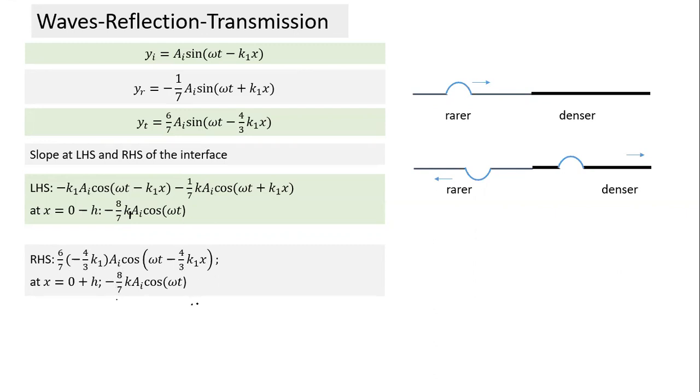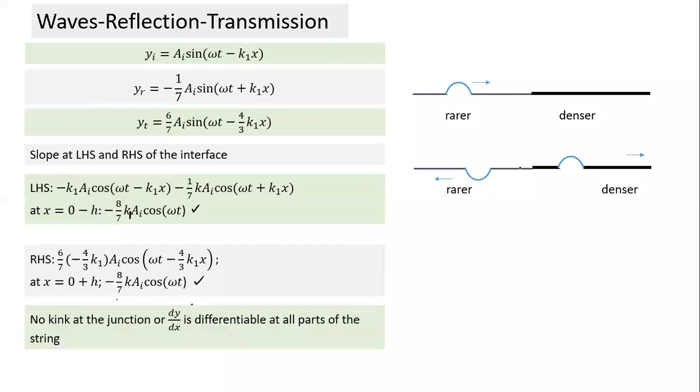You notice something special here. This slope is equal to this slope, which has to be true. There cannot be any kink at this point. So what we understand from here is no kink at the junction or anywhere. Whenever we talk about a wave on a string, there is no kink at the junction. In a way, what we are saying is that dy by dx is differentiable on all parts of the string. At any point we take, the left hand limit of the derivative and the right hand limit of the derivative would always be equal. It cannot form a kink.